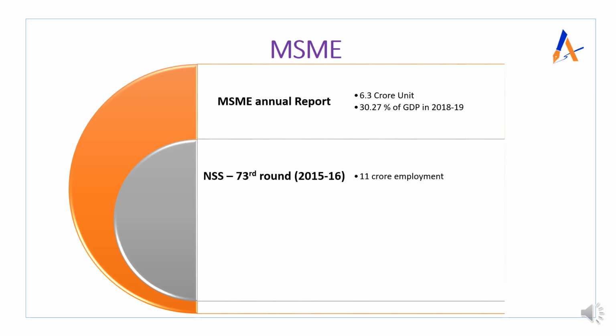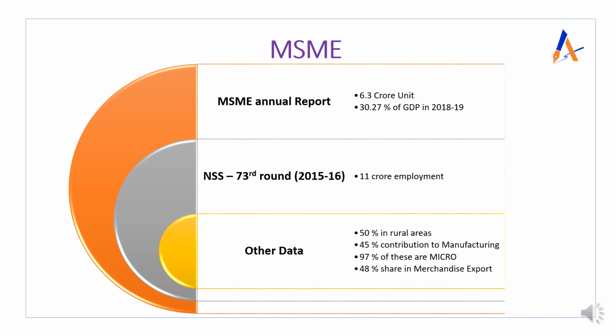Now we will see certain other data which will not specifically fall under the categories which we have already discussed. We have seen the units, the contribution to GDP, and employment. Now we will see other data related to these aspects. Of the total MSMEs we are talking about, 50% operate in rural areas. So now you know the importance. You can use such data to generate your argument.